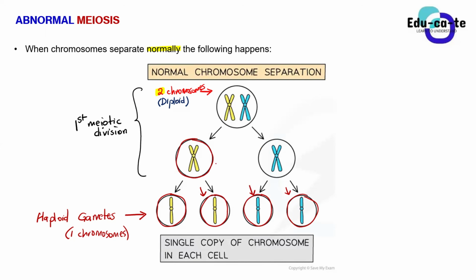I already told you the difference between these chromosomes: a replicated chromosome and an unreplicated chromosome. But at this point, you don't have to be specific. You just say that we have 1 replicated chromosome in this cell, and in the other cell we also have 1 replicated chromosome. That's the first meiotic division. In the second meiotic division, those chromosomes split again into chromatids, but we don't call them chromatids anymore. We just call them chromosomes as well. Do you still remember that?